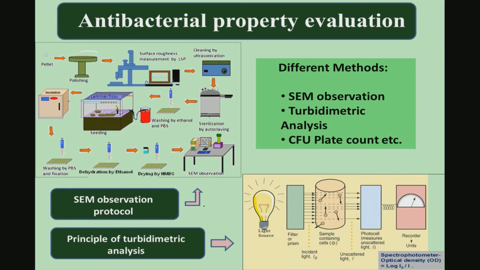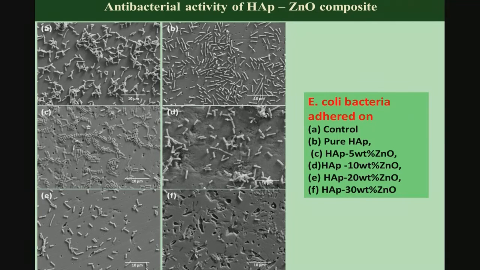Now, the antibacterial property of this zinc oxide composite. One can use the standard methodology: you start with polishing of the sample, then surface roughness measurements, cleaning, sterilization, then washing by PBS, and finally incubation. The incubation goes at 37 degrees Celsius in a normal ambient atmosphere, and subsequently you do turbidometric analysis just to quantify the bacterial viability in growth medium.